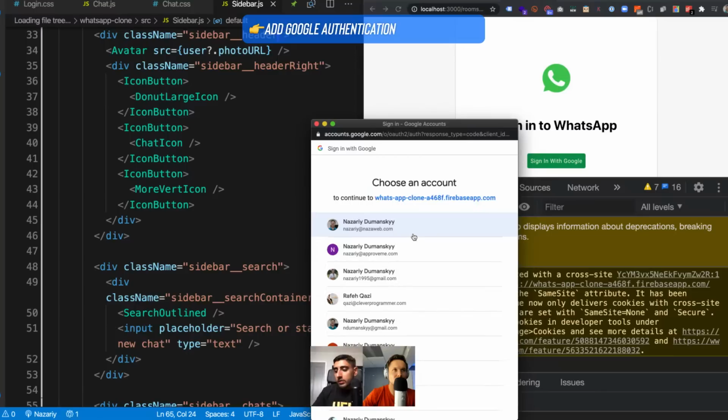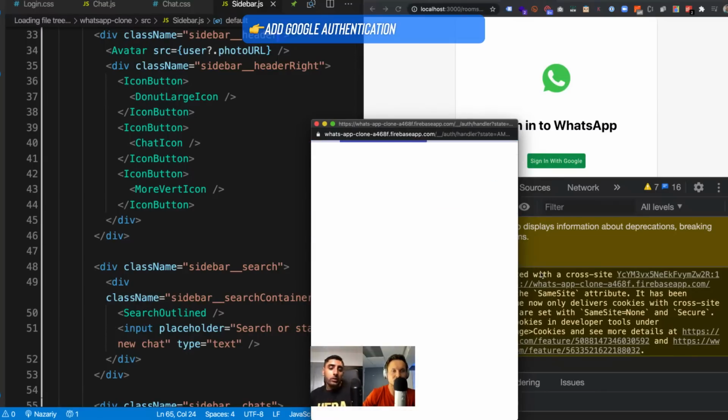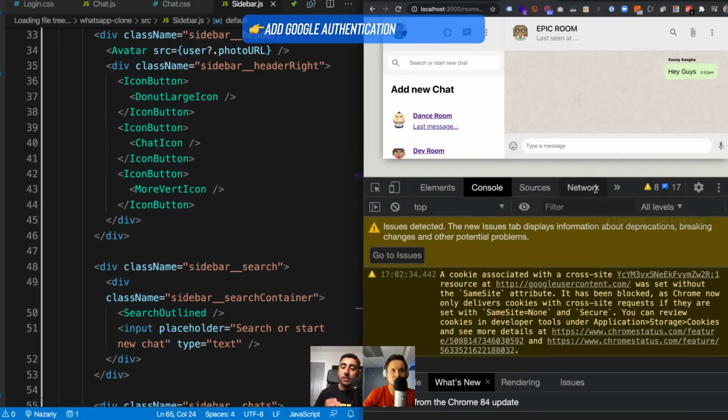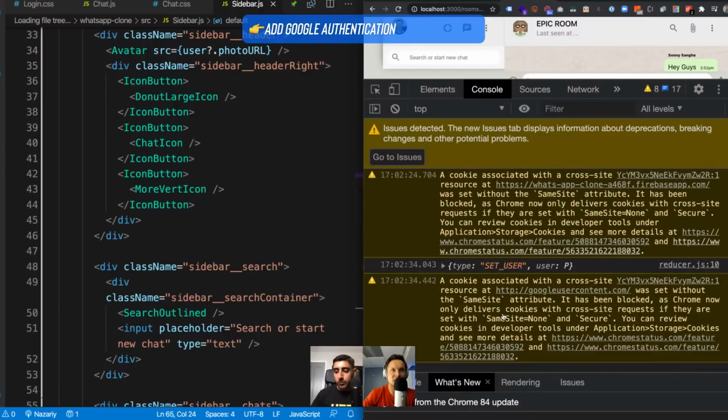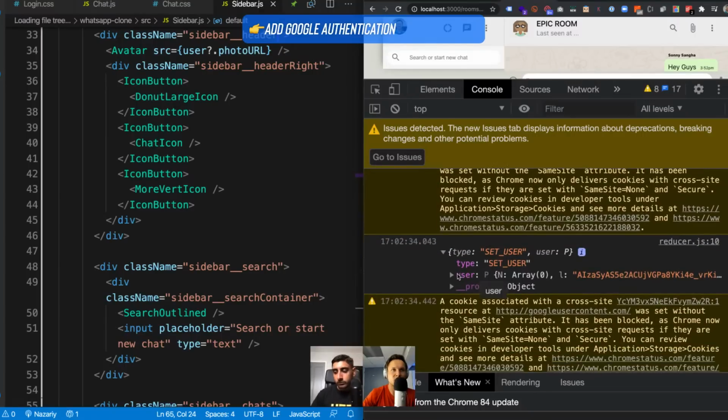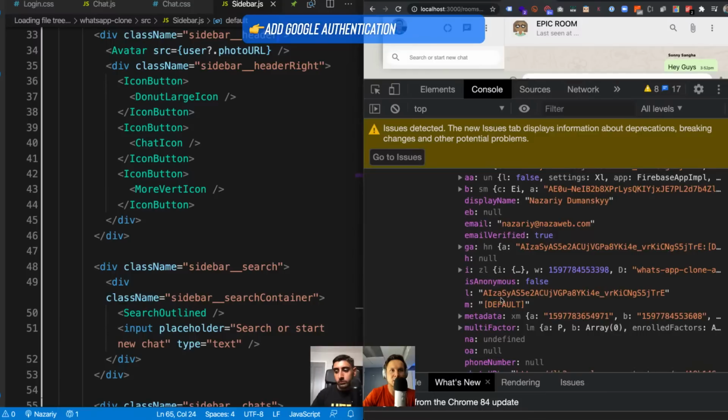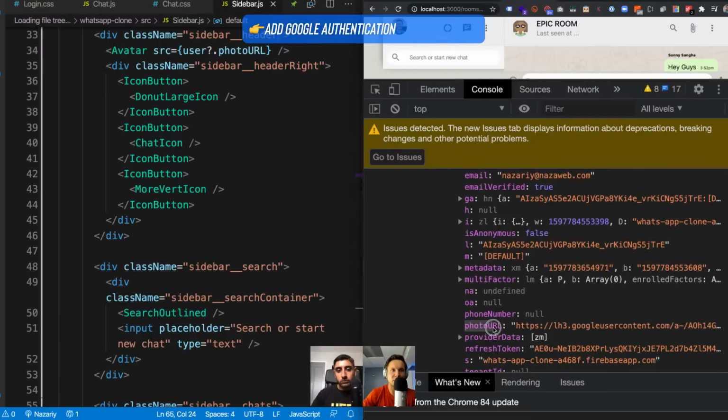Somebody said the login session should stay on refresh. It should, but when you're using the Google authentication, you actually need to keep the access token, and we're not doing that in this tutorial. So you can see right there, set user, for the user, and you can see the URL is coming from the photoURL right here. And that's coming from Google. Beautiful. Exactly. Sweet. Nice.